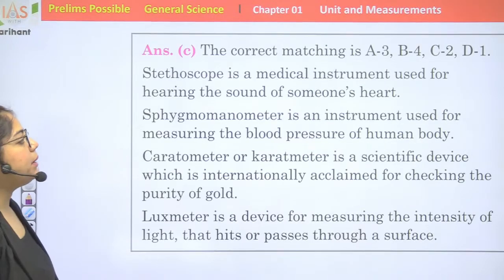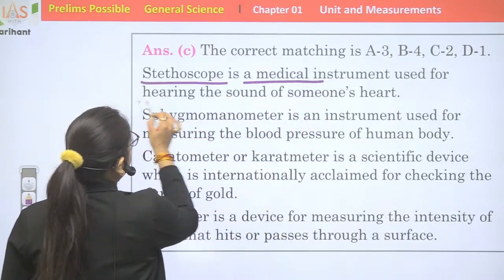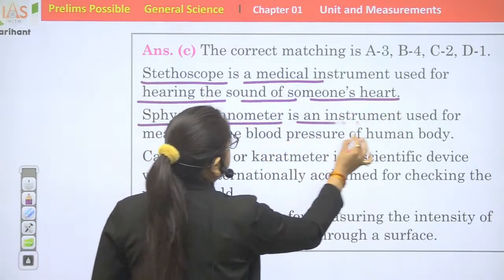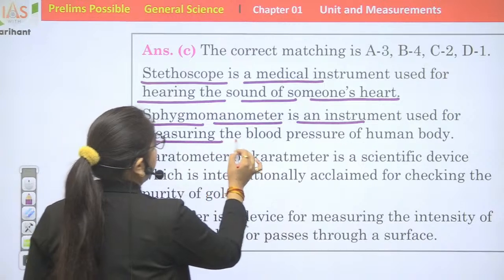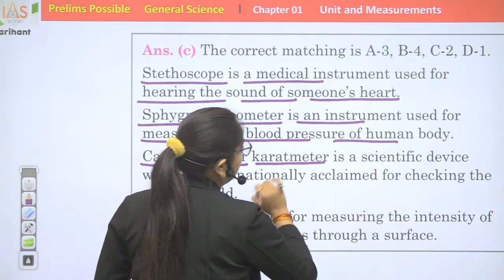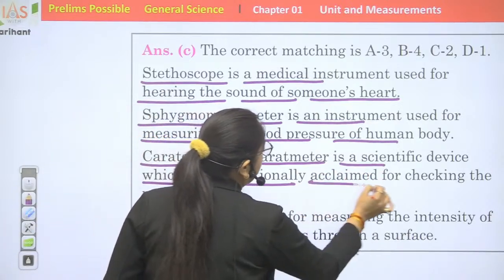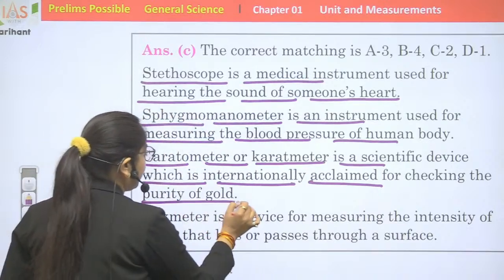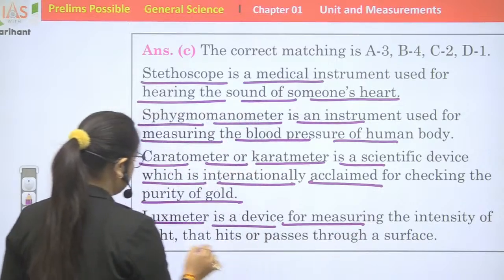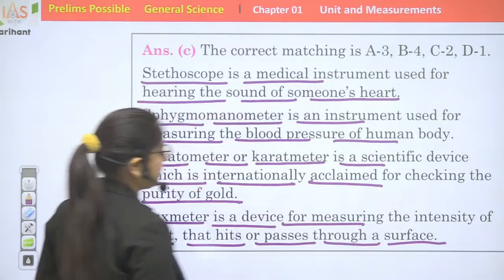The correct matching is: stethoscope is a medical instrument used for hearing the sound of someone's heart. Sphygmomanometer is an instrument used for measuring the blood pressure of the human body. Keratometer or carat meter is a scientific device which is internationally acclaimed for checking the purity of gold. Lux meter is a device for measuring the intensity of light that hits or passes through a surface.